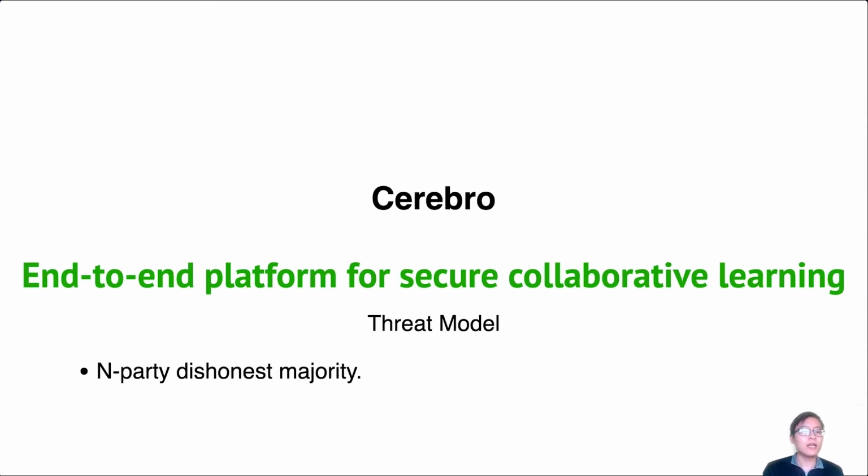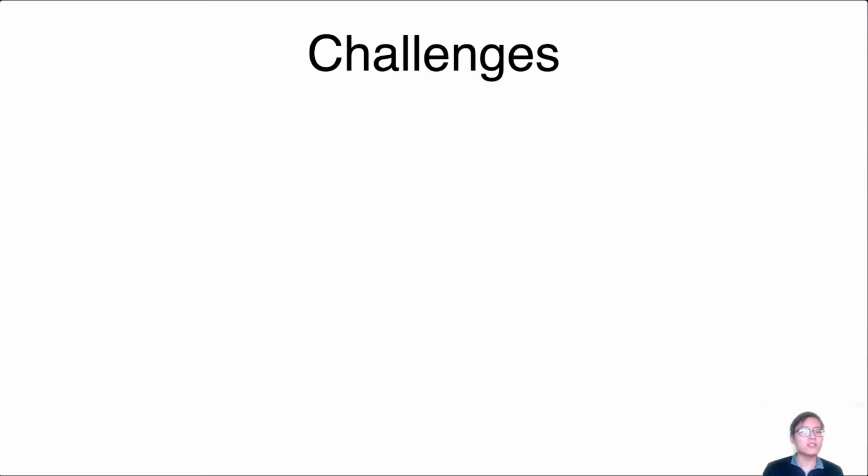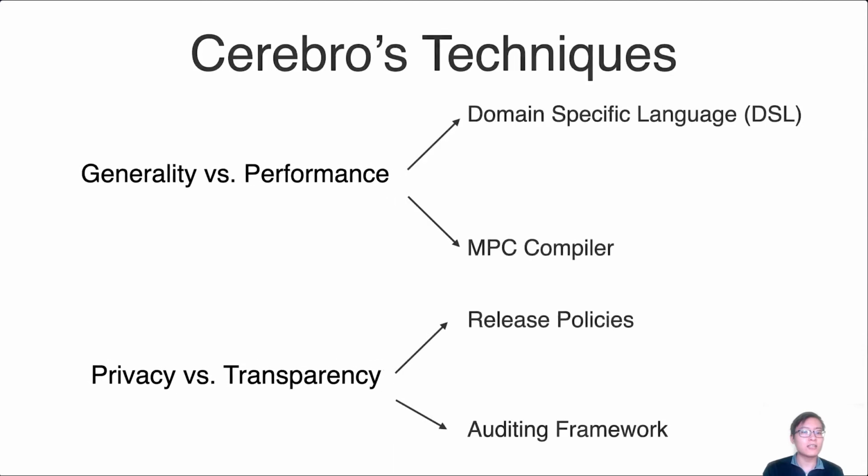We operate in the n-party dishonest majority setting, and we protect against either semi-honest or malicious adversaries. We address the two main challenges we discussed before, balancing generality and performance, and balancing privacy and transparency. And we achieve this through our techniques.